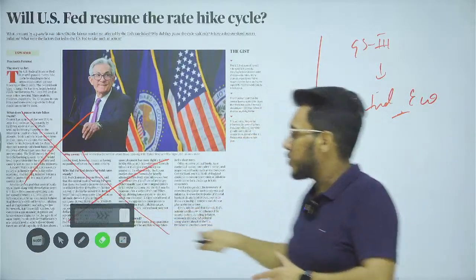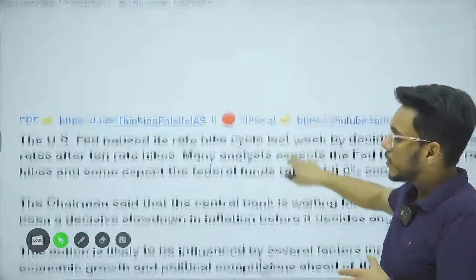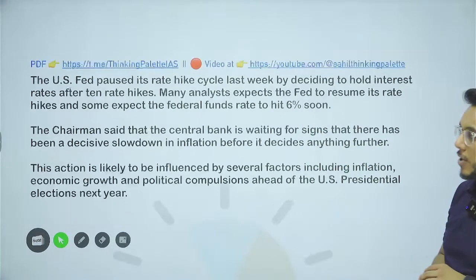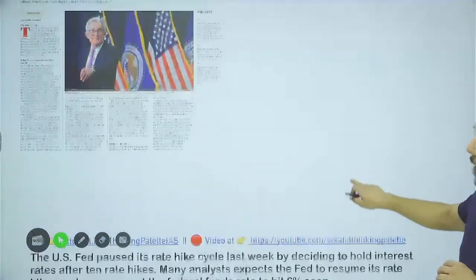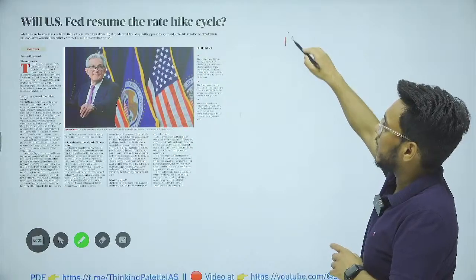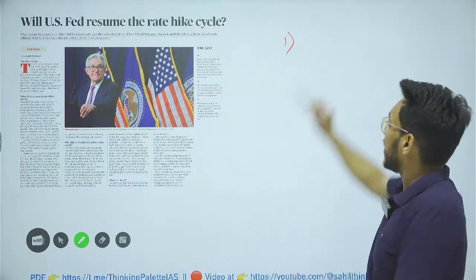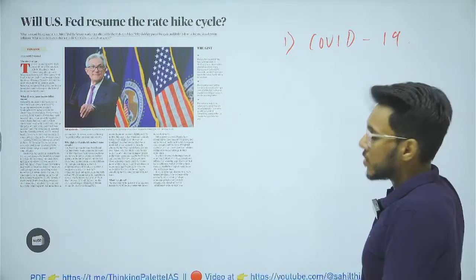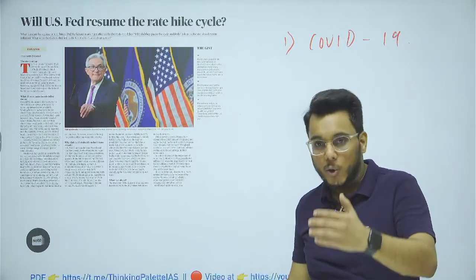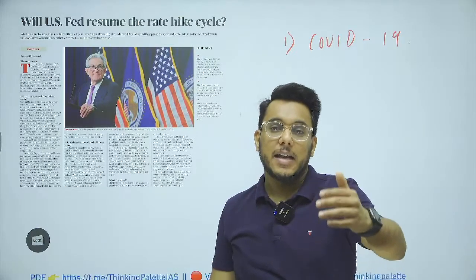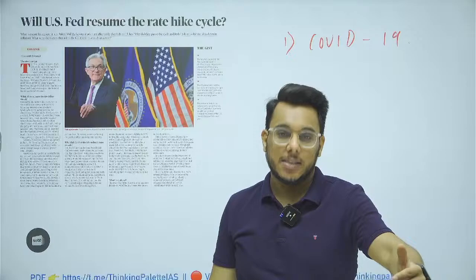Now see this. Let me tell you some background information. Step number one, COVID came, and as COVID came, lockdown was imposed, and countries went into a recessionary phase.